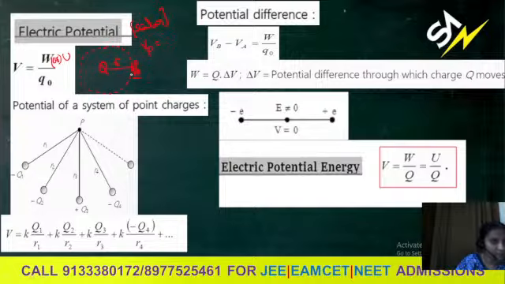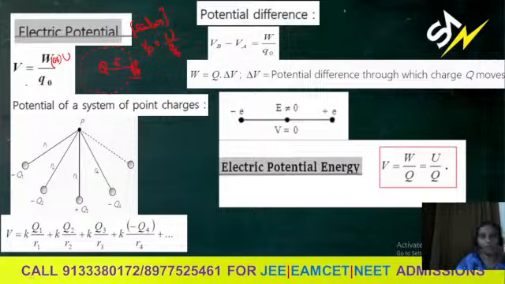So within the separation, at that point, the potential should be equal to the electrostatic potential energy. That potential energy is nothing but the work done to bring that charge to that separation in the field, stored as potential energy. That is the potential energy per unit charge placed at that point.